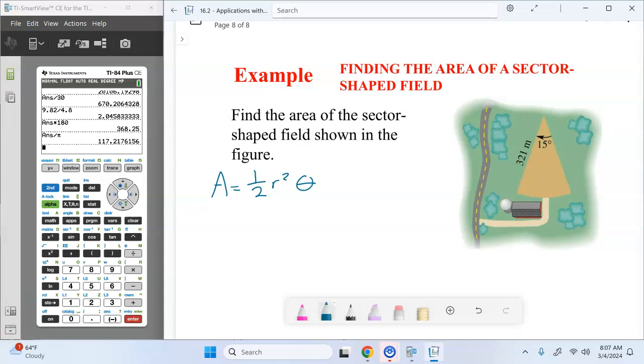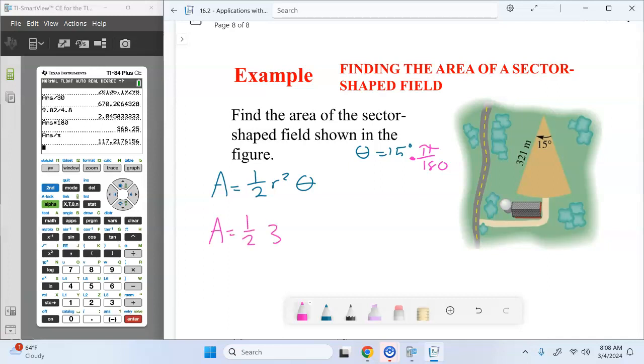Okay, what's theta? Okay, 15 degrees. Can we leave it or do we need to change it? We need to change it. So we'll have to multiply by what? Pi over 180. Okay. And what else? The radius. What's our radius? 321.